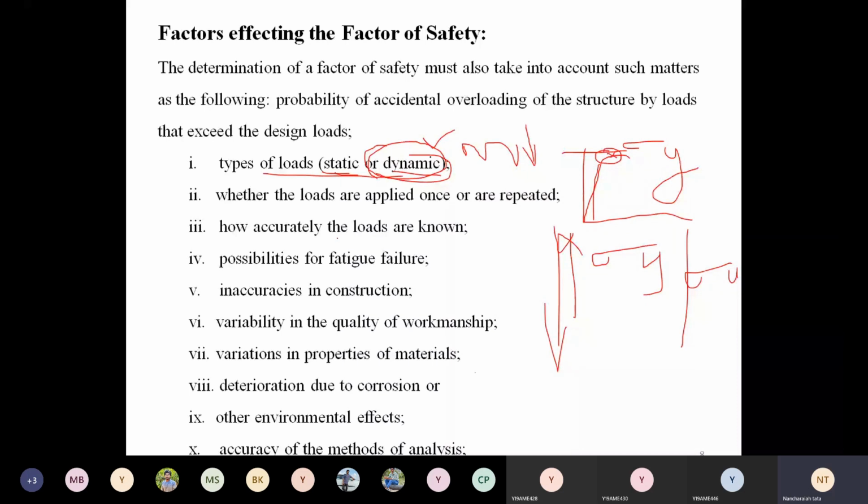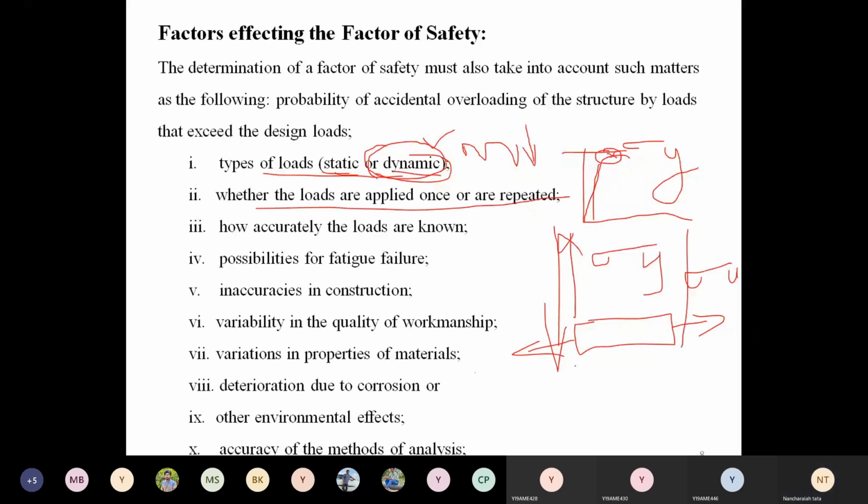Next, whether the loads are applied once or repeated. If the load is constantly increasing, the axial load acting on the member is slowly increased, and then we remove the load, and again repeatedly apply the load, remove the load, apply the load. Then what happens? Fatigue occurs.